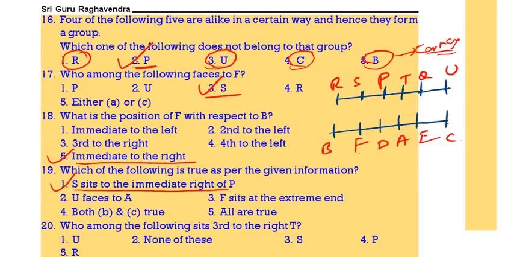U faces A. That is wrong. F is at one extreme. That is wrong. Only one is correct. Who is sitting third to the right of T? Third to the right of T is R. 5 is the correct answer.